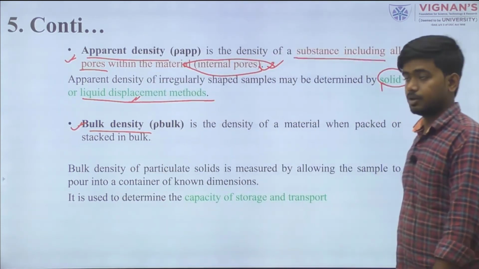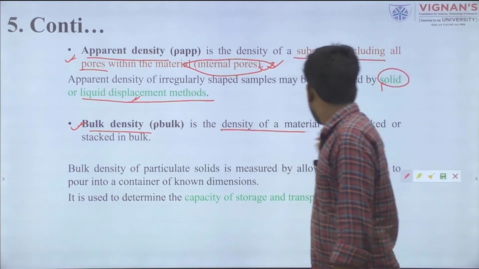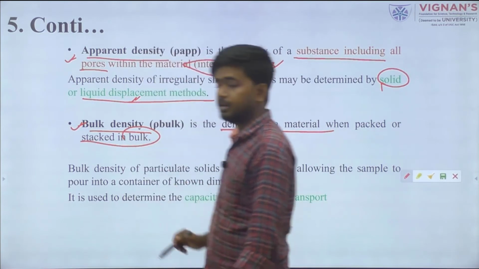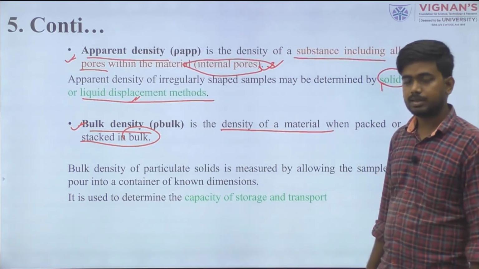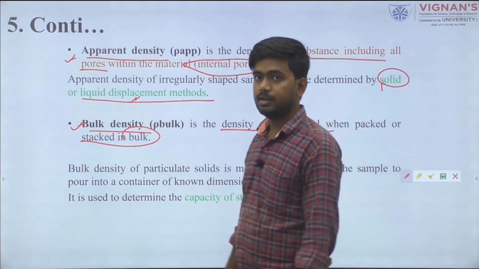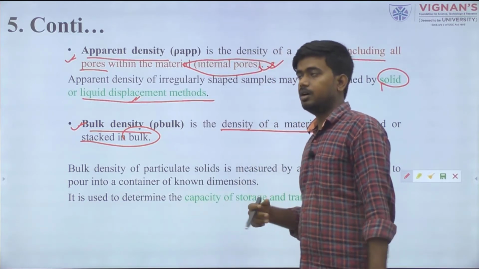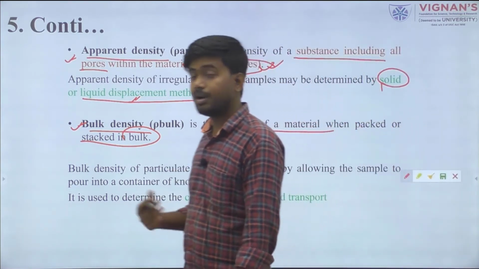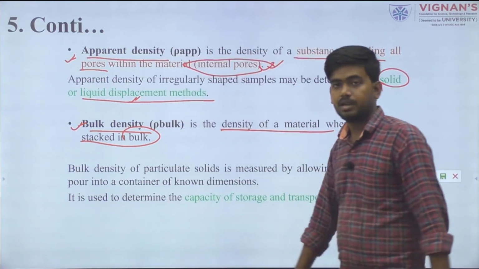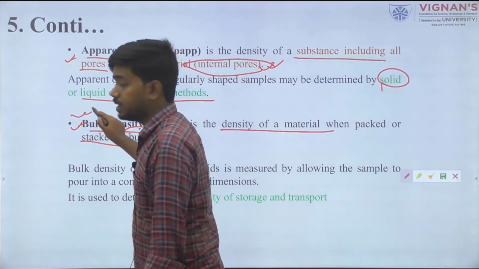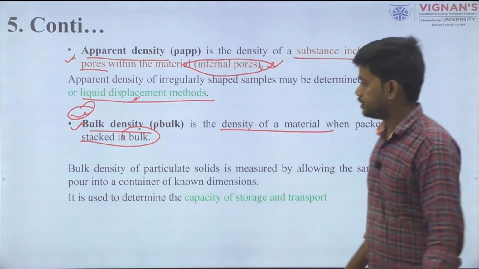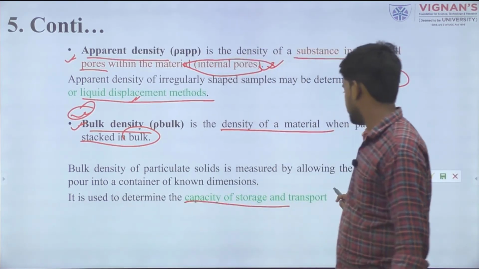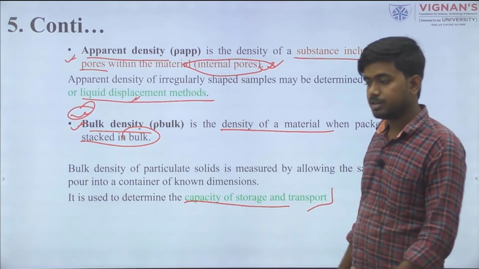The last one is the bulk density. You all know this: the density of a material when packed or stacked. In a bulk condition, where we are stacking or packing some material, whichever density value is represented is known as the bulk density. We mainly focus on the bulk density value because it gives us the capacity for storage and during transportation.